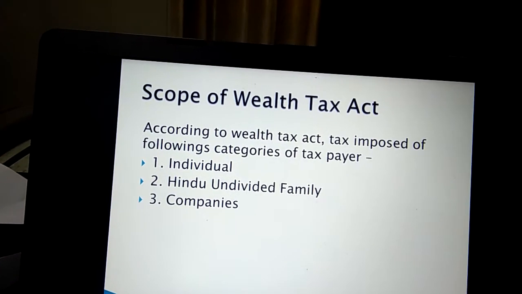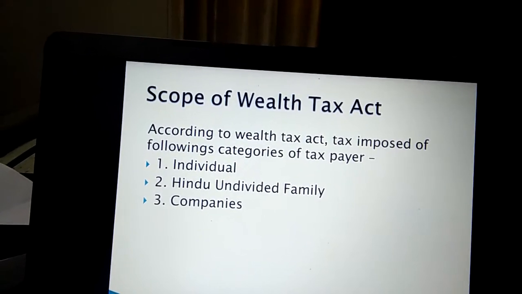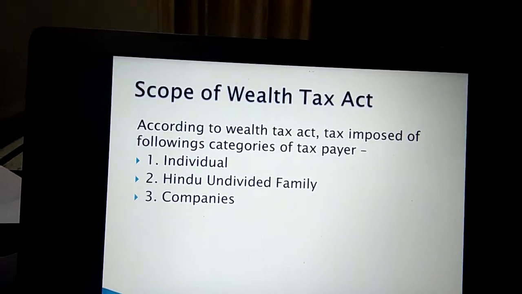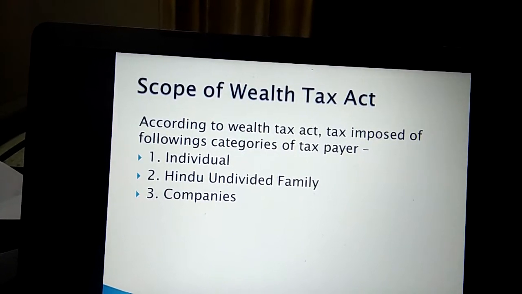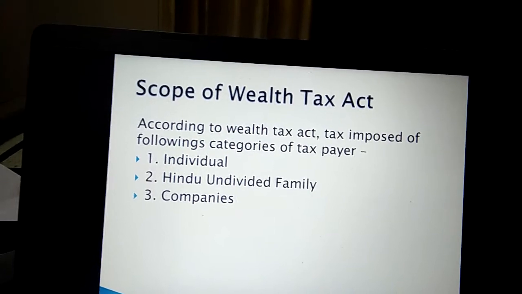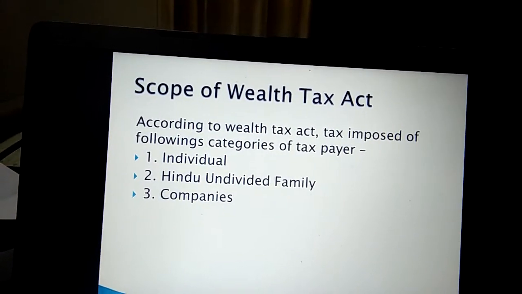Hindu undivided family. It is a family of ancestors having an ancestral property, and the Karta is the head of the family. Companies: according to the Companies Act 1956 or Companies Amendment Act 2013, a company is an entity or artificial person which is created by law, having a separate legal entity, continuous succession, and a common seal of its own. It may be an Indian company.